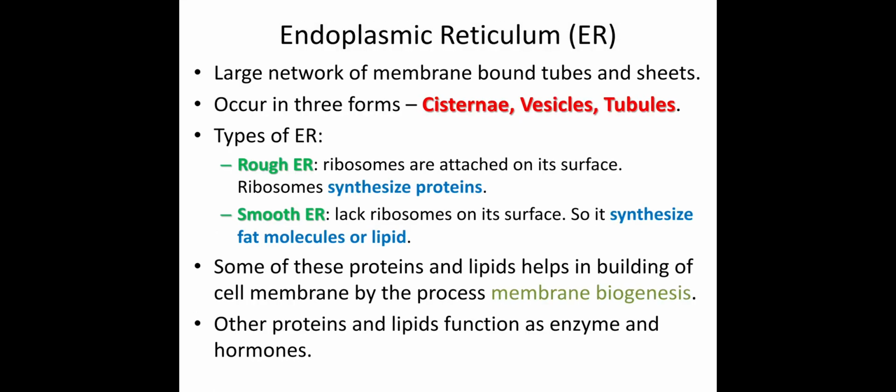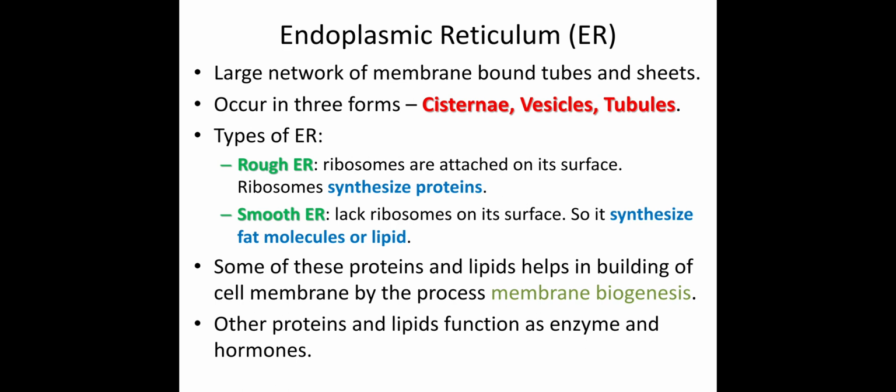So first we start with endoplasmic reticulum. Endoplasmic reticulum is a large network of membrane bound tubes and sheets. That means the structure of this reticulum looks like tubes or sheets. All these tubes and sheets present in endoplasmic reticulum occur in only three forms, that is cisternae, vesicles, and tubes.